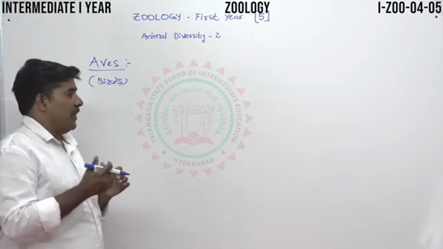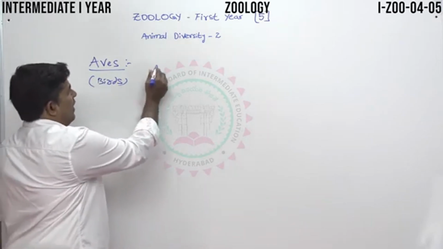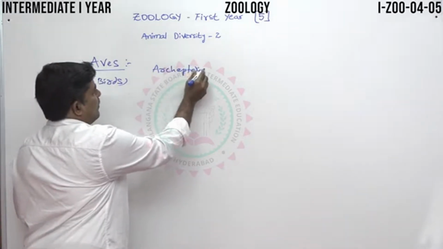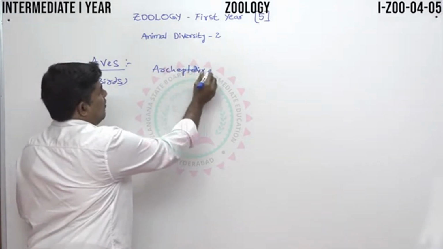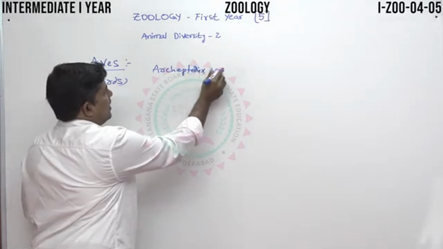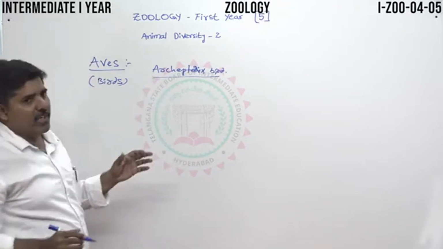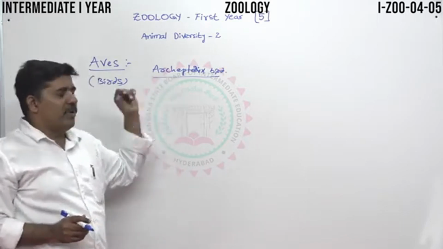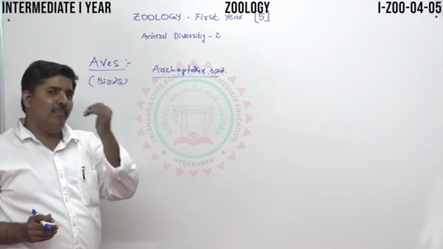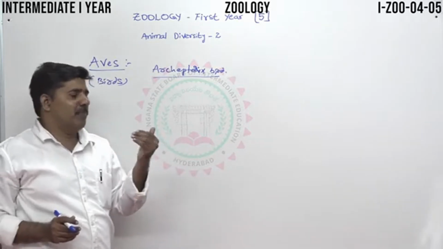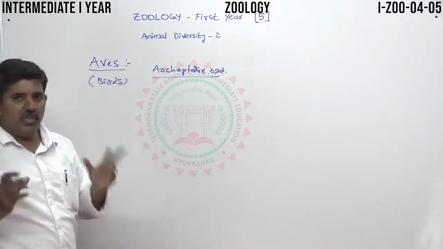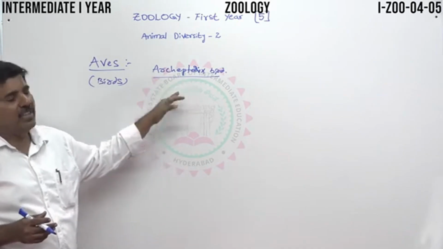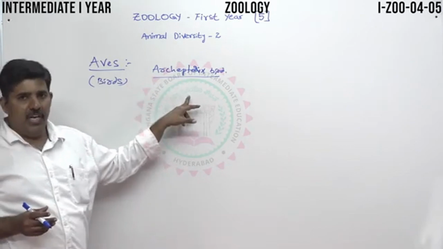Archaeopteryx is a very important bird. This particular bird was identified in West Germany. It looks like a bird, but most of its characters are reptile characters. That's why it is called a connecting link between the Aves and reptiles.